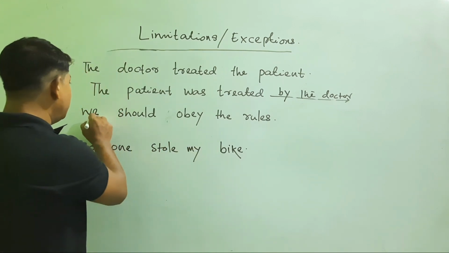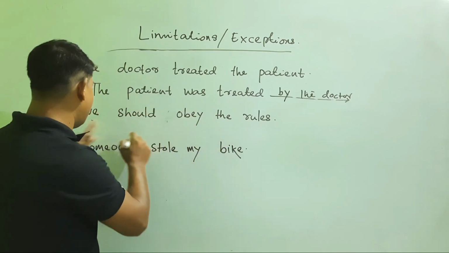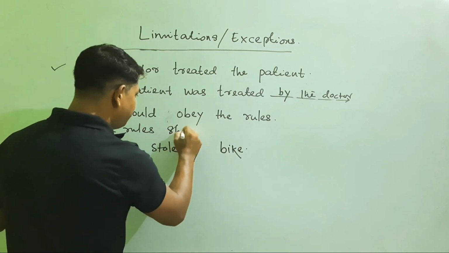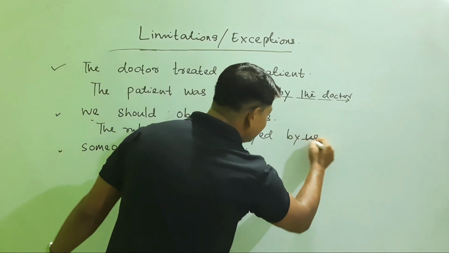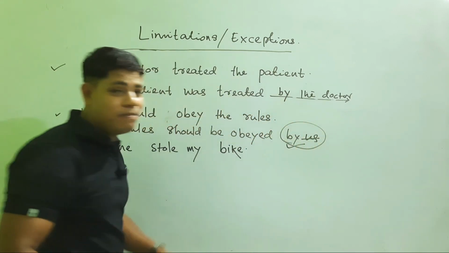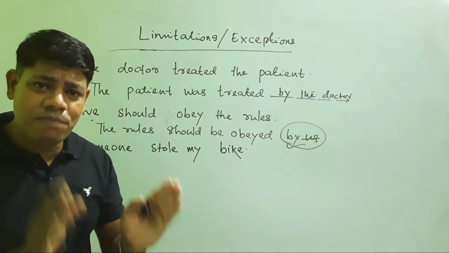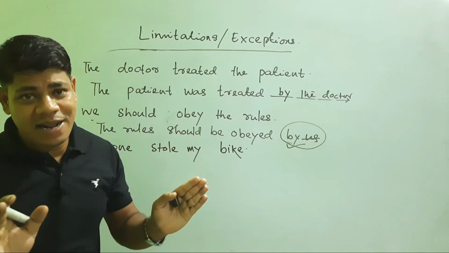Then comes: we should obey the rules. When this sentence is passivized, the rules should be obeyed. By us is not at all necessary because the rules are made to be obeyed. We need to obey the rules. By us is not at all essential.